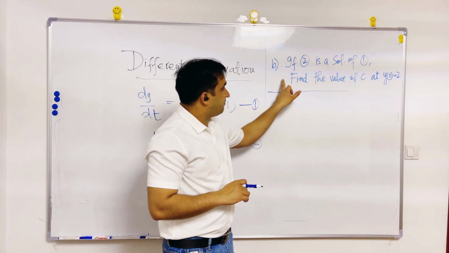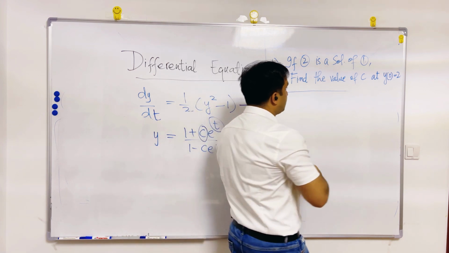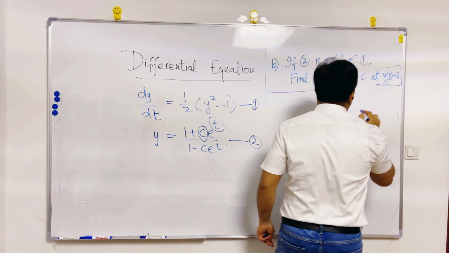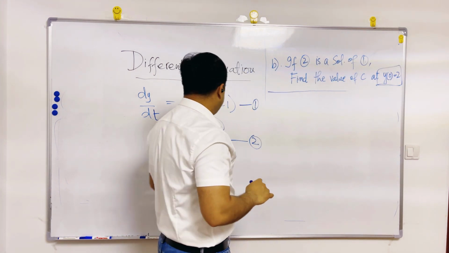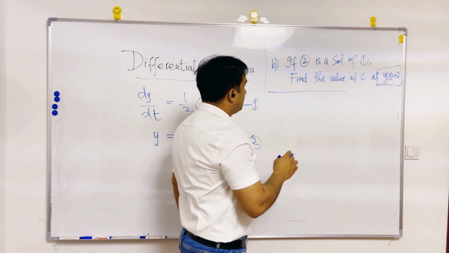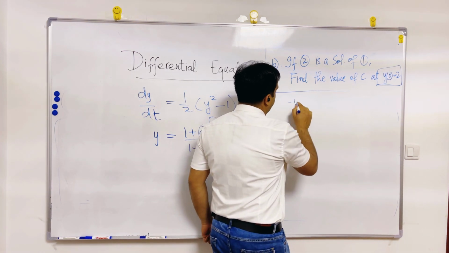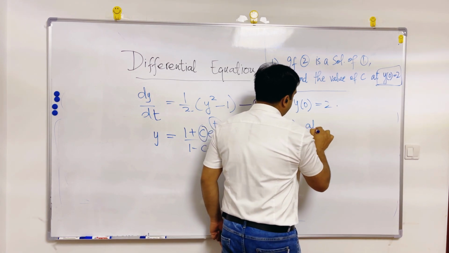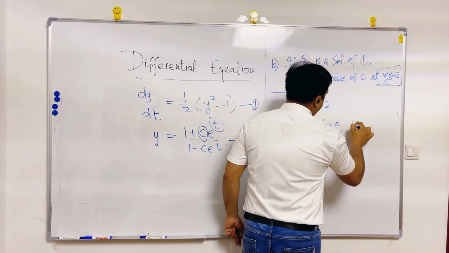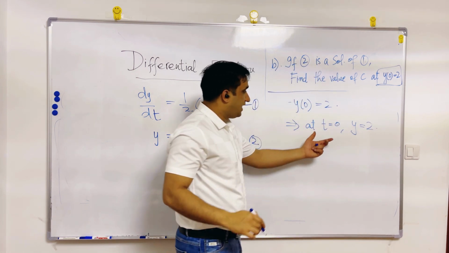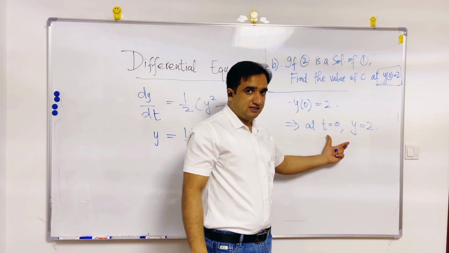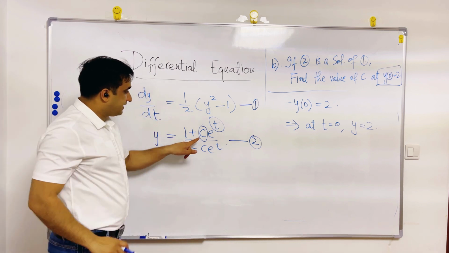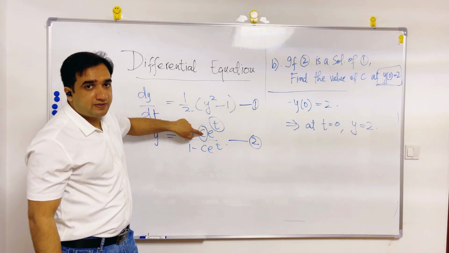Now part B is that if you have a certain value of t, and at that value of t the value of y is given, if y of 0 equals 2, it means at t equals 0, y is 2. Now if you have this data, then you can find out this constant C.